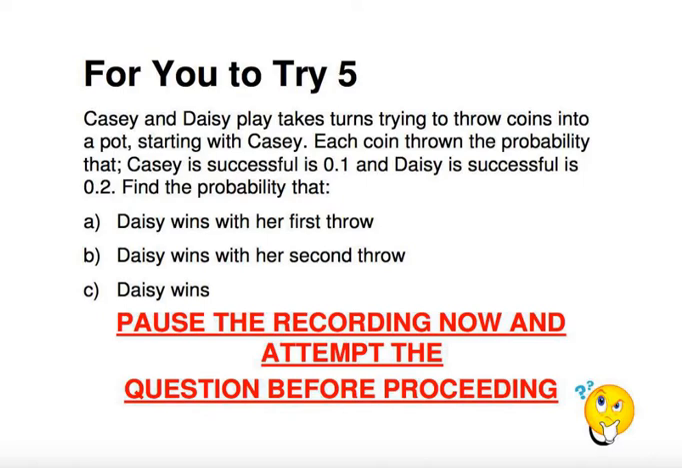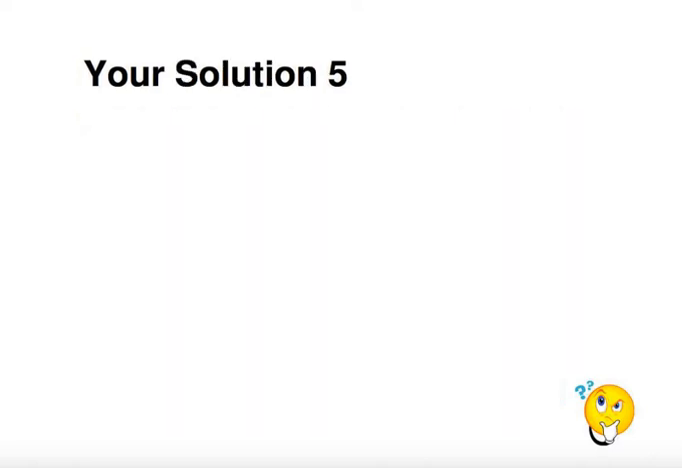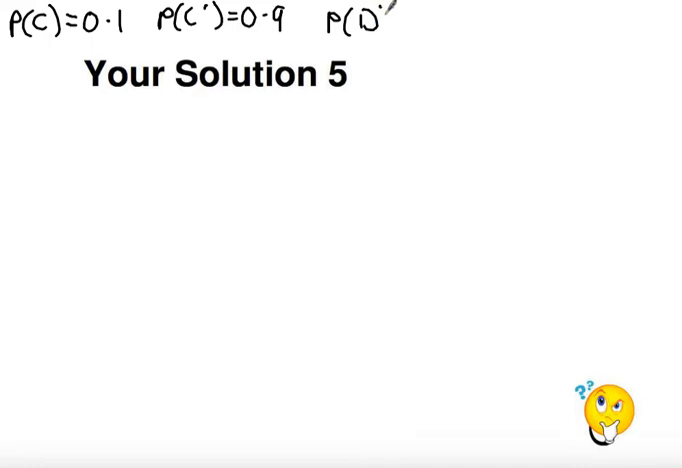Okay, so let's have a look at this question. Again, I'm going to use the space as much as possible. We're going to have the probability of C, that's Casey getting it into the pot, that's 0.1. So the probability of her missing, which is going to be useful in a second, is 0.9. And then the probability that Daisy gets it in the pot will be 0.2, and the probability that she misses is going to be 0.8.